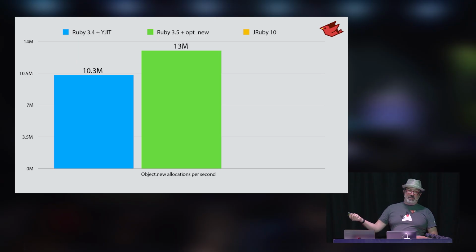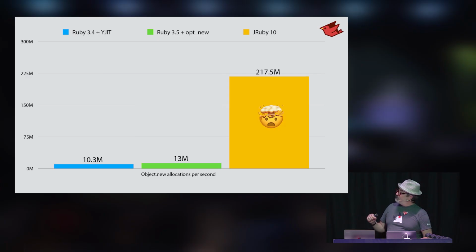But then we run the same thing on JRuby. A little bit different here. The JVM is well taught about how these objects are being allocated. It knows how to allocate objects very quickly and throw them away very quickly, also very important.